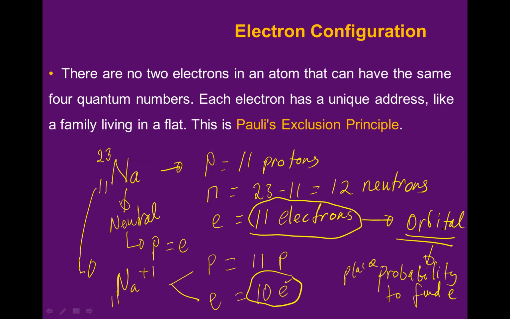We have many orbitals, right? And there are also many electrons here. So we are going to find out what is the place of these 11 electrons. To find this place, we have to know the quantum number, and we already know the quantum number. After we know the quantum number, we will put the electron in its orbital. So this is what we are going to learn today.